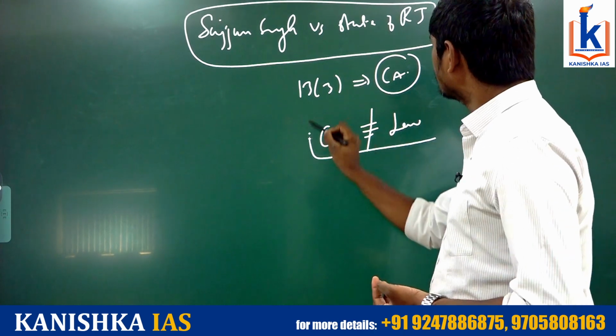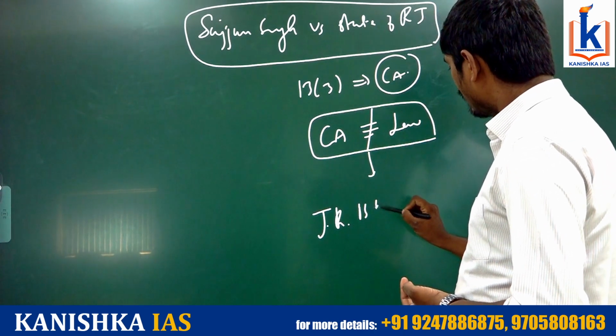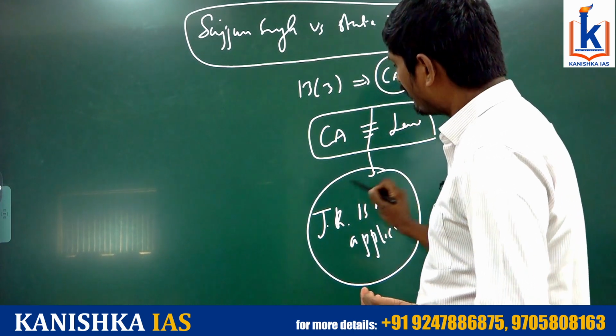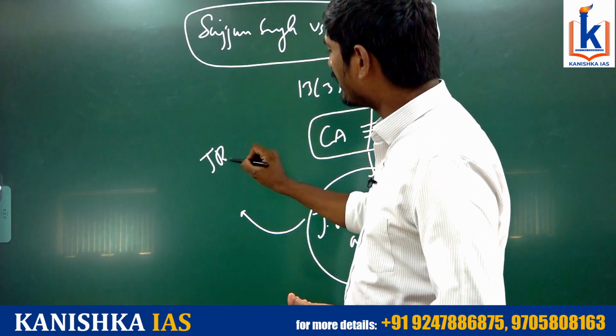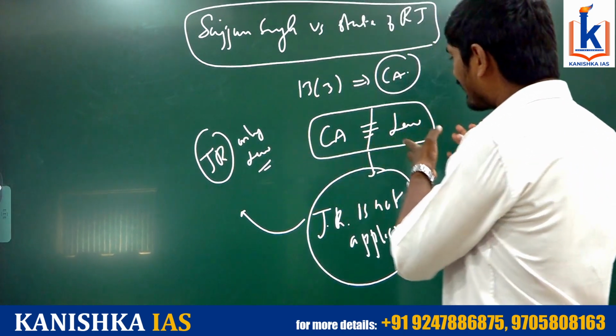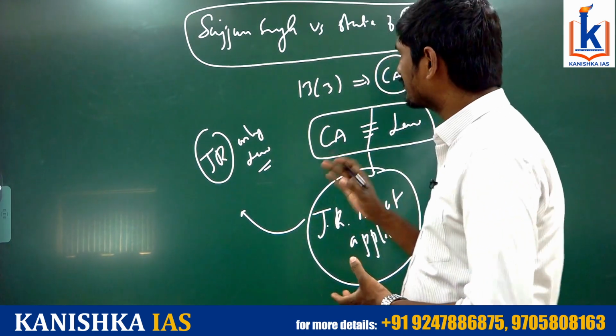When it is not law, judicial review is not applicable. Why? Because judicial review is applicable only on law. So since the Constitutional Amendment Act is not law, judicial review is not applicable. This was the opinion given in Sajjan Singh's case.